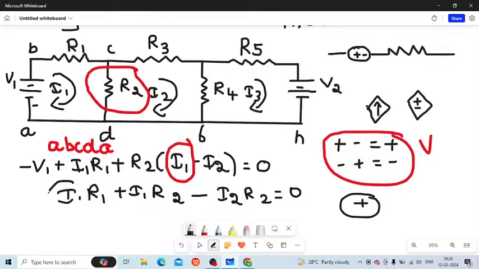Here you can see that I1 is common. So you have to take I1 as common.